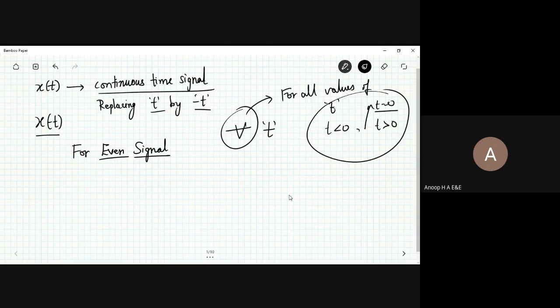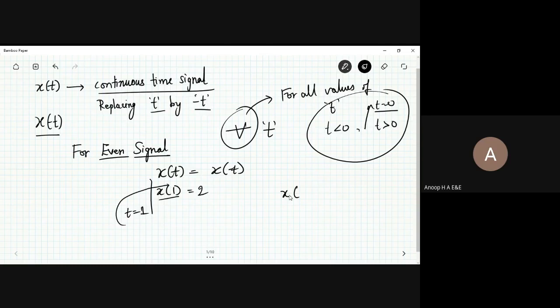So for all the values of t, x of t equals x of minus t. That is what is to be present there. Then you have what is called an even signal. For example, take x of 1. At t equals 1, x of 1 has a value of 2.